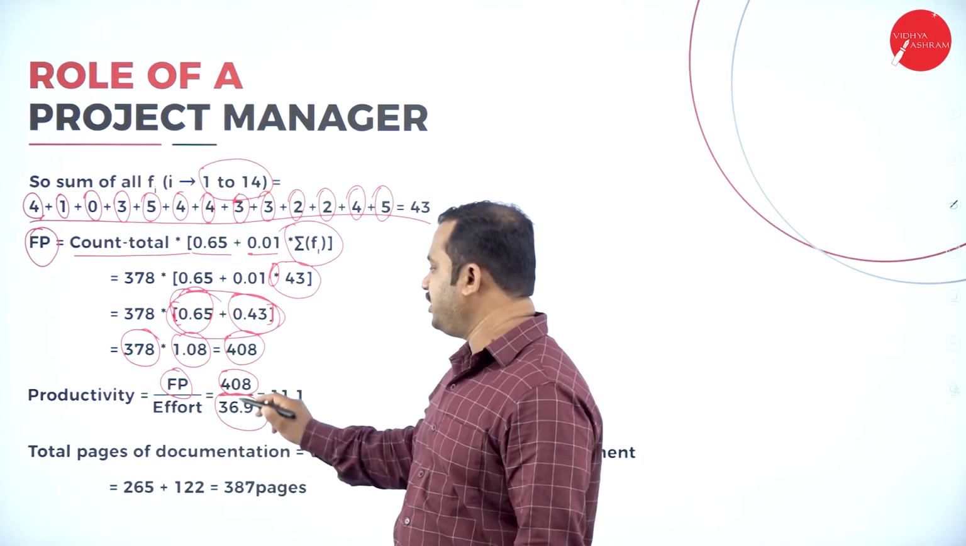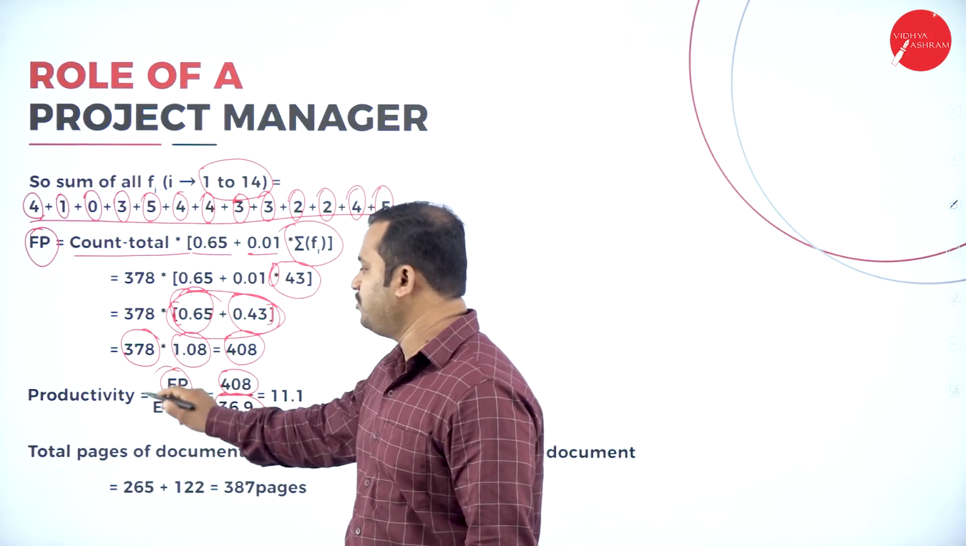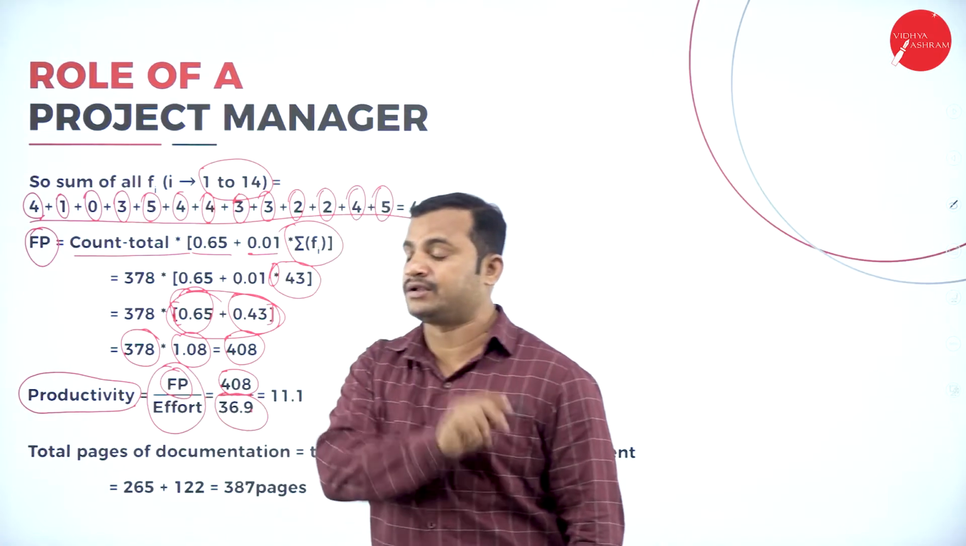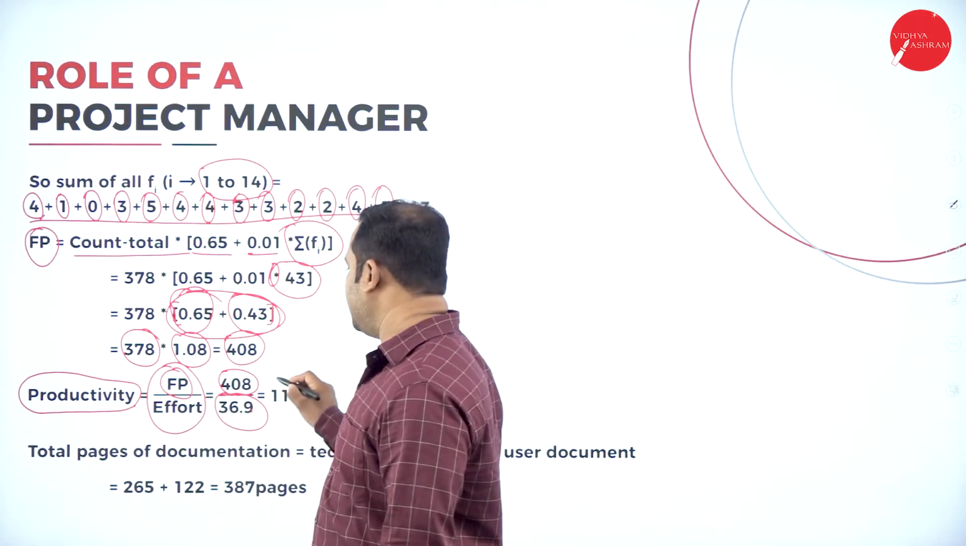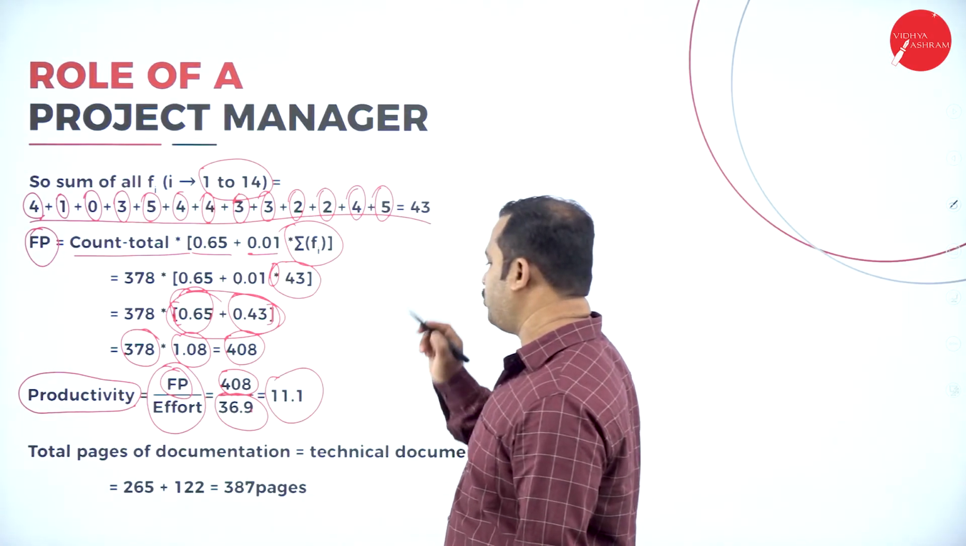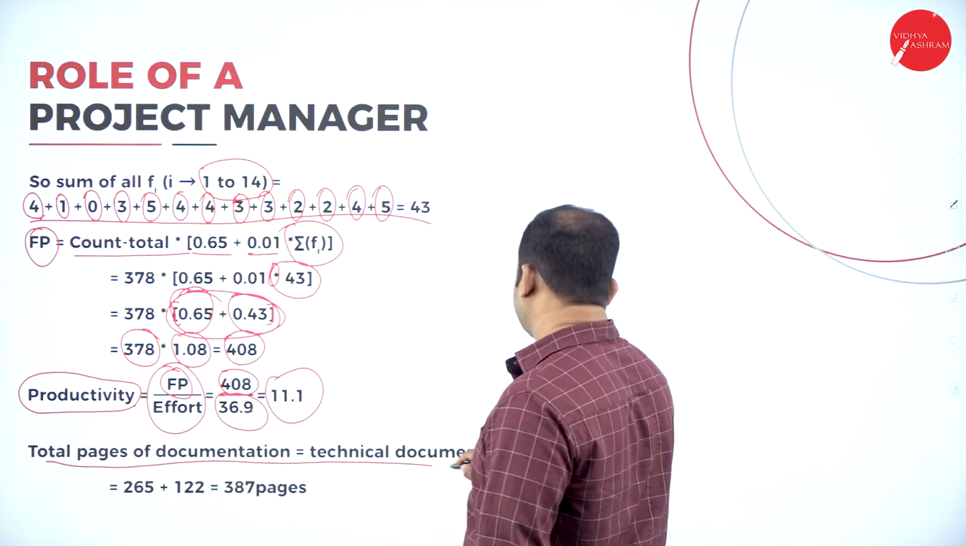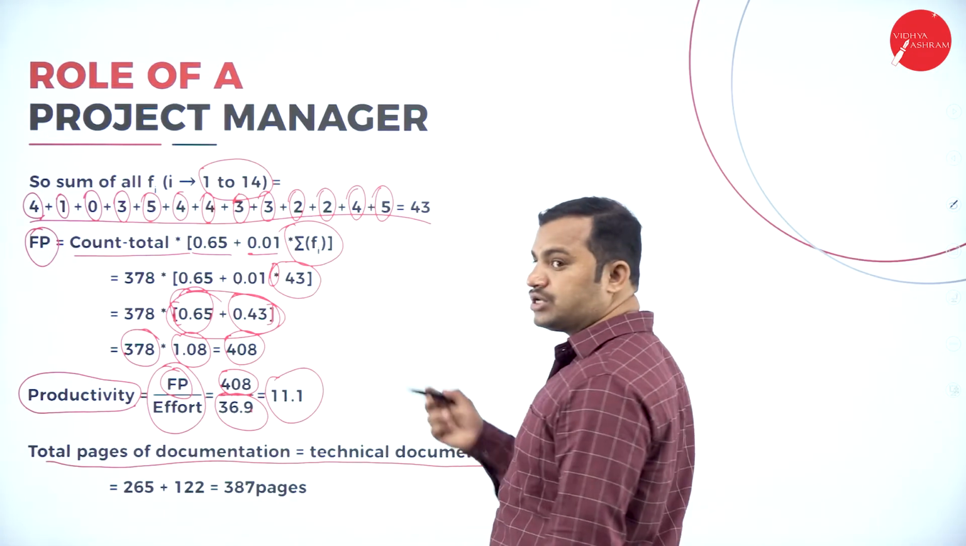So function point divided by effort is the formula I have considered here to determine the productivity. What is the progress of that is going to be calculated. That determines which is equal to 11.1. So we have the total pages of documentation is equal to technical documentation plus user documentation.